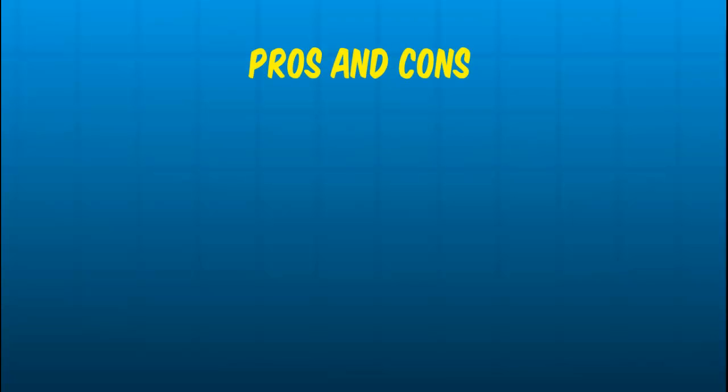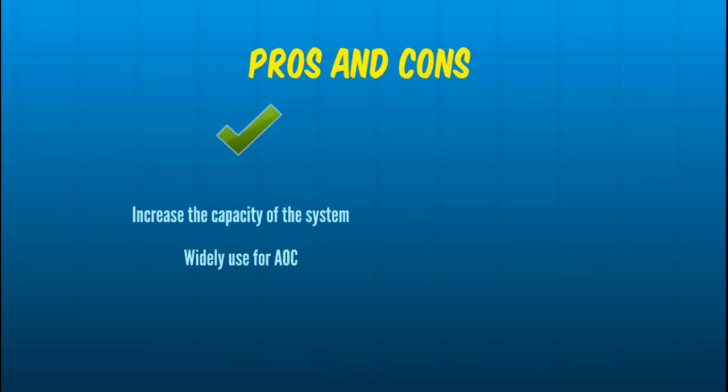Let's analyze the pros and cons of the use of ACARS in today's airspace. In favor, it increases the capacity of the telecommunication system, reducing the time of transmission of the information compared with voice communication. It also reduces the workload of controllers, pilots and companies, helping to simplify the communication channel. It is widely used for AOC information on every stage of the flight, and it is fully implemented on FANS 1A and FANS 2B in oceanic ATC communications.